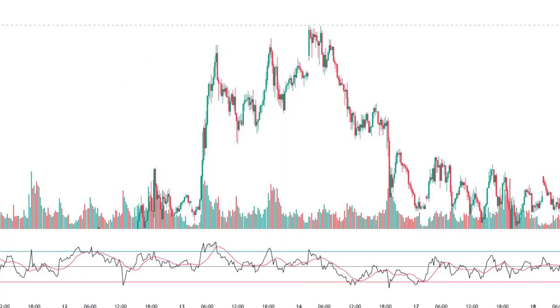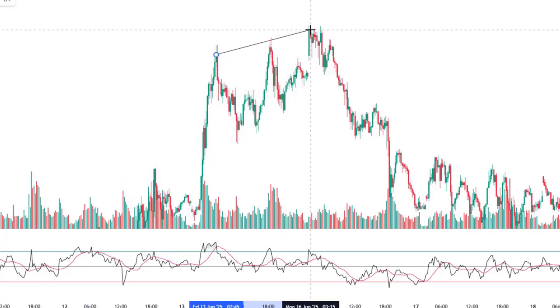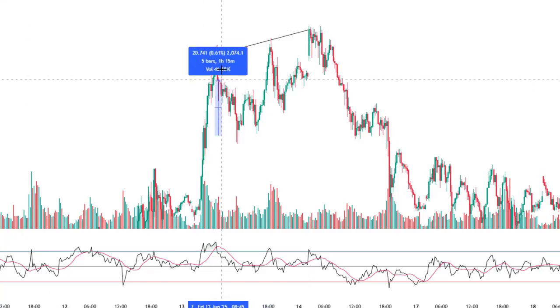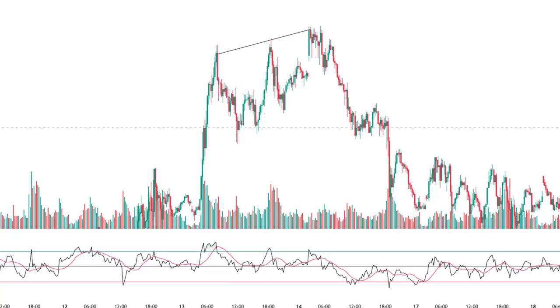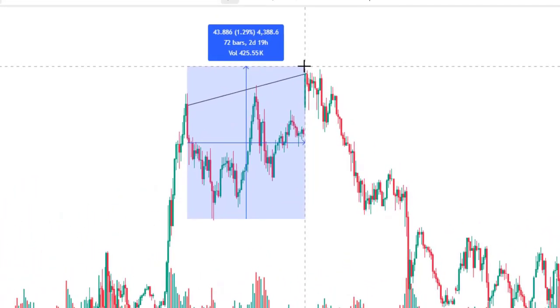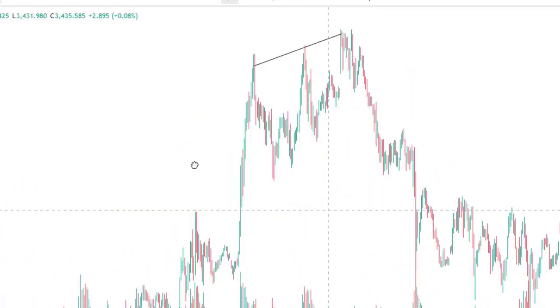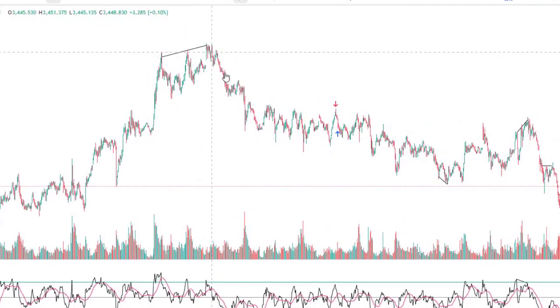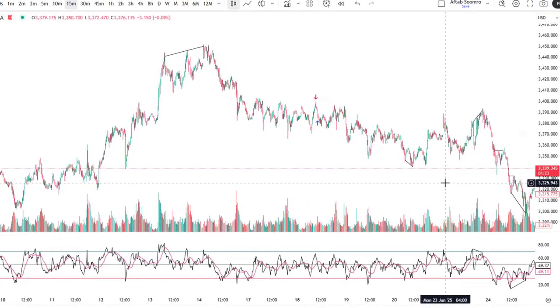Now look at this example. From this swing point to this swing point, let me count the candles. From this angle to this angle, there are 72 bars available. Perfect divergence. As a result, you can see a huge selling we have got.